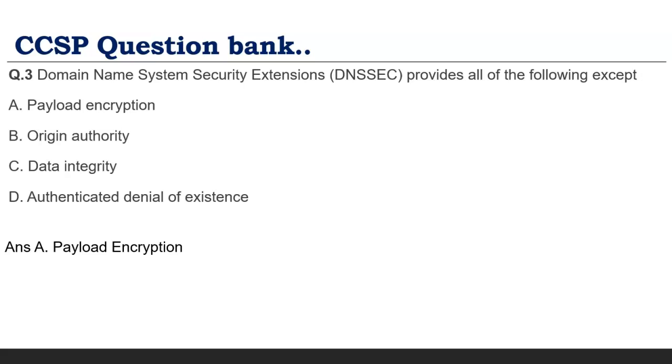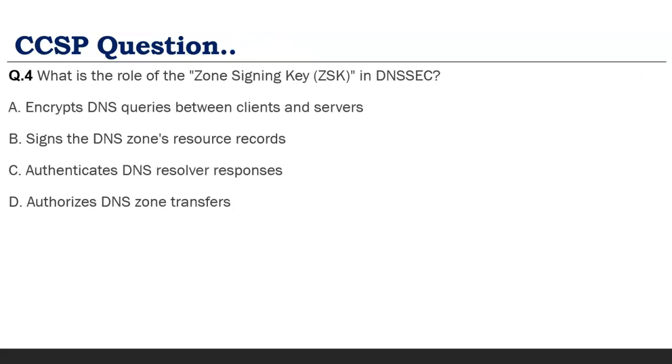That's why, before covering this topic: what is the role of zone signing keys? We have just seen there are zone signing keys, and they are used by the zone to sign. What does it actually do? Does it encrypt? No, we have seen there is no encryption at all. Does it authenticate? There is no authentication or authorization. It is signature signing, so zone keys are used to sign. Pretty straightforward, but if you don't know the concept, you will get confused.